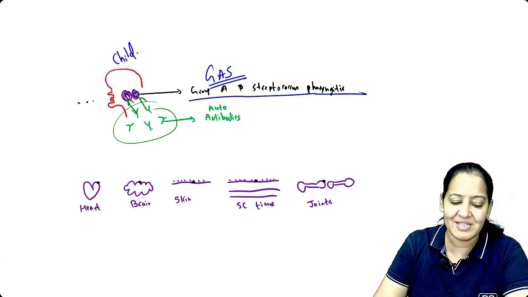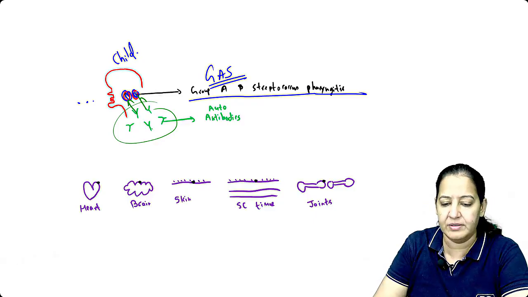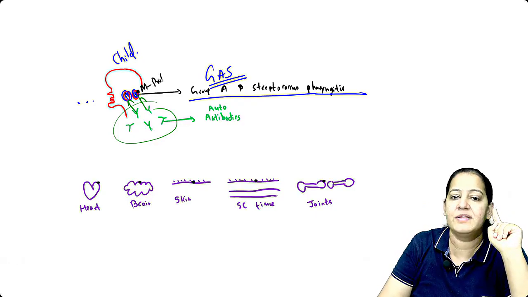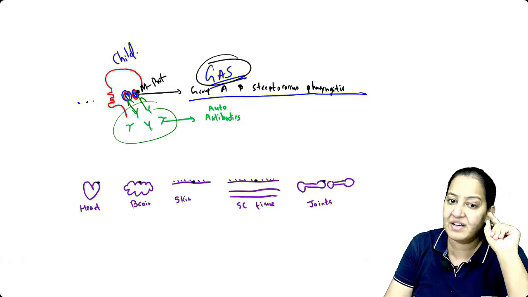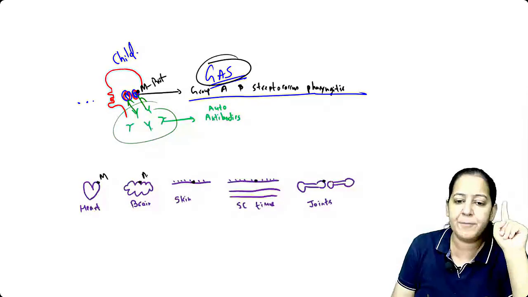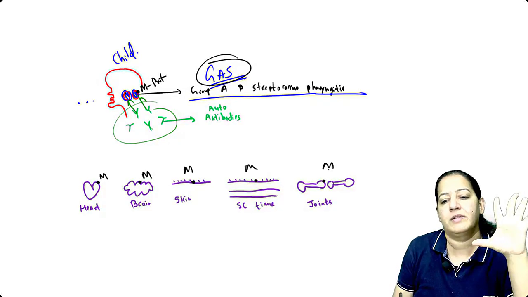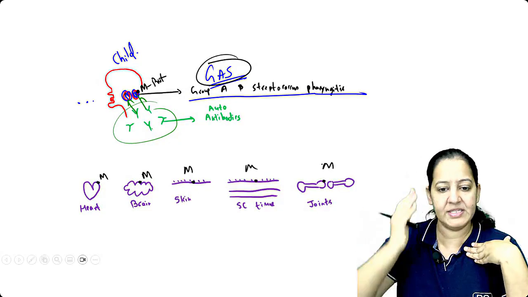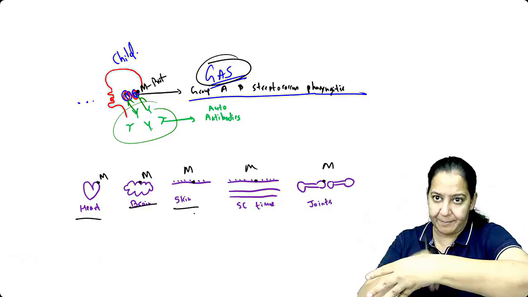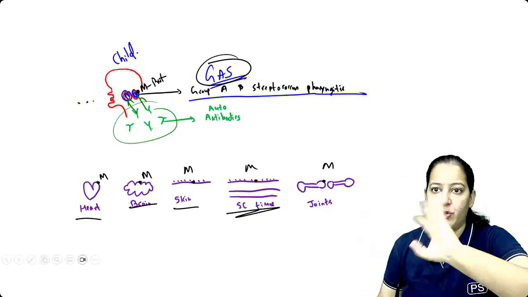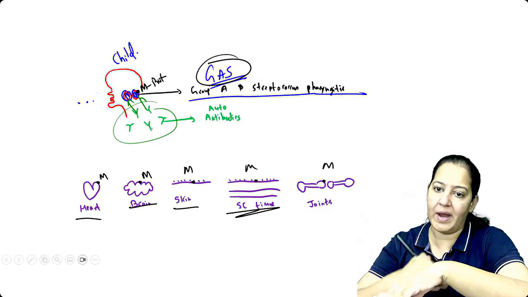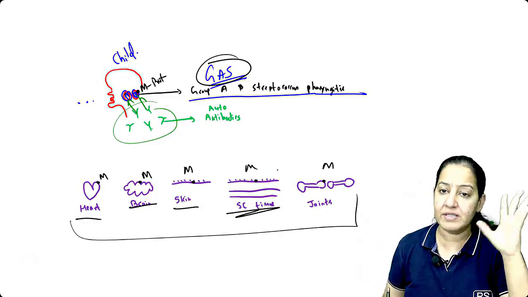On the surface of this GAS bacteria, there is M protein. There is an antigen known as M protein. It's an antigen. A similar M protein is present in 5 human organs. Which 5 organs? The heart, the brain, you can see the 2 vital organs. Heart, brain, skin. Just below the skin, the subcutaneous tissue. And below that, we have joints. So heart, brain, skin, subcutaneous tissue, and joints. These are the 5 organs in which M protein is present.